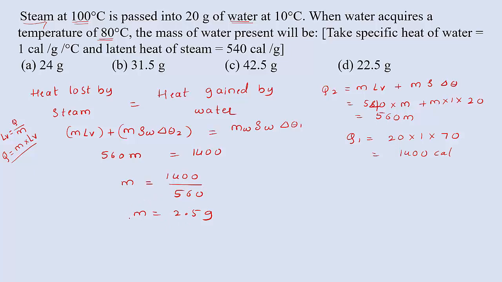Now we have to calculate the present mass of water. See here, mass of water is equal to the initial 20 gram plus the converted mass of 2.5 gram. So totally we get 22.5 gram as the present mass of water. So 22.5 gram, that is option D is right.